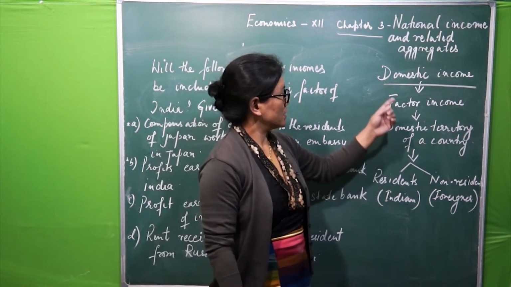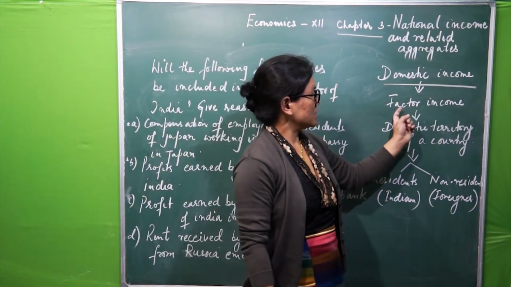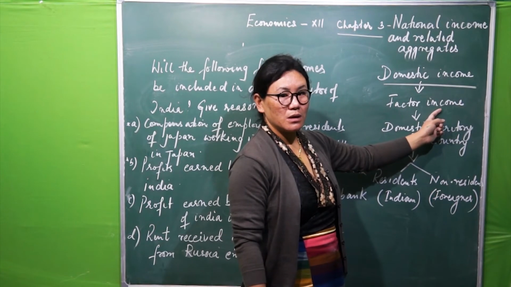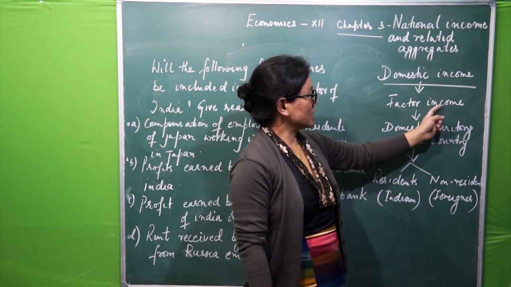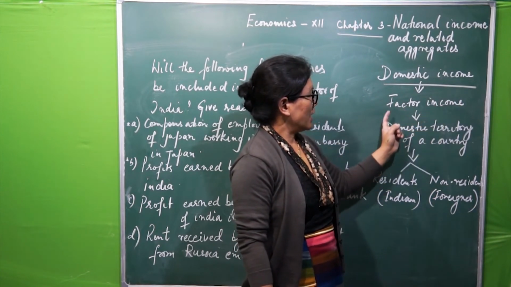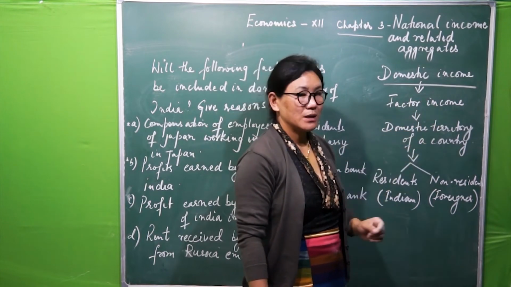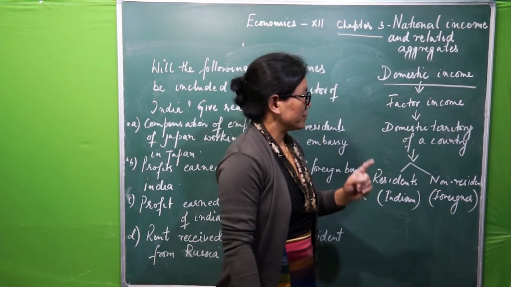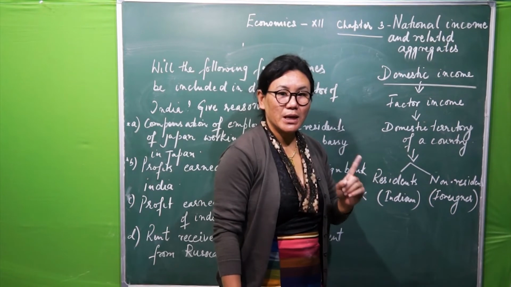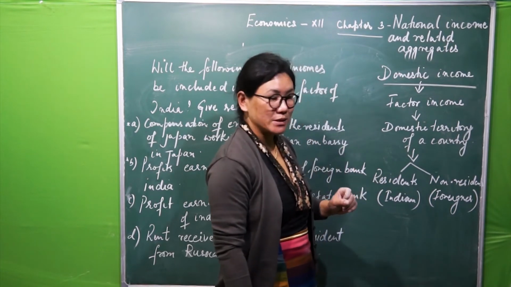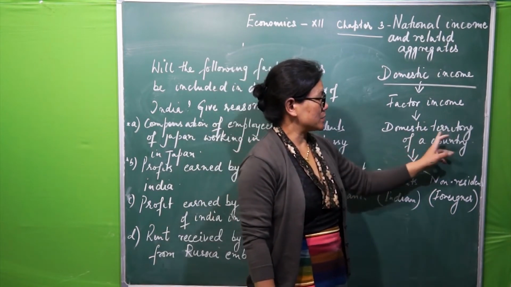So what I said, domestic income is the total of factor incomes, and this factor income must and should be generated within the domestic territory of a country.